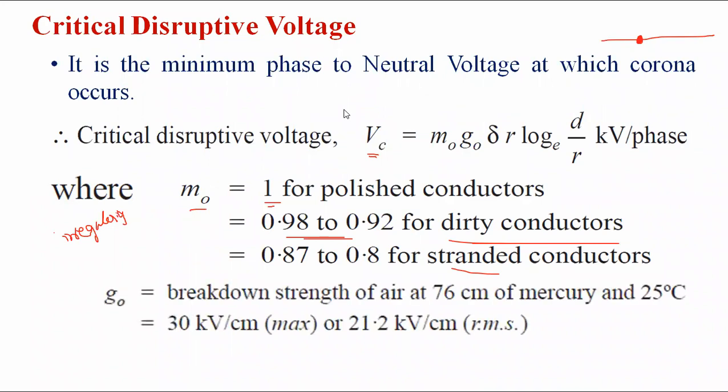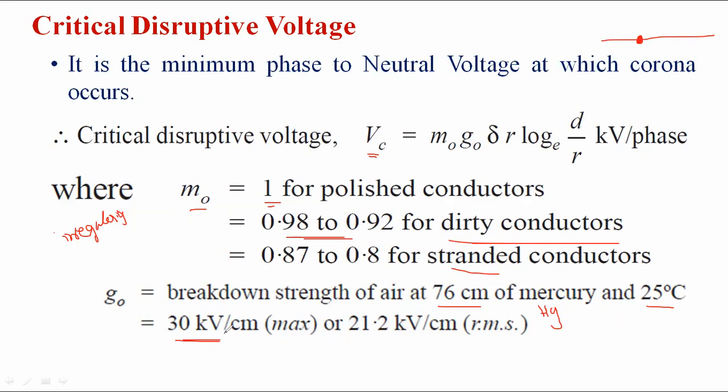And G0 represents the dielectric strength of air, or the breakdown strength of air. The dielectric strength of air is 30 kV per centimeter at a temperature of 25 degrees centigrade and a pressure of 76 centimeter of mercury.